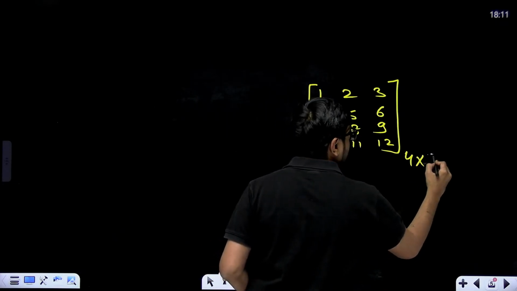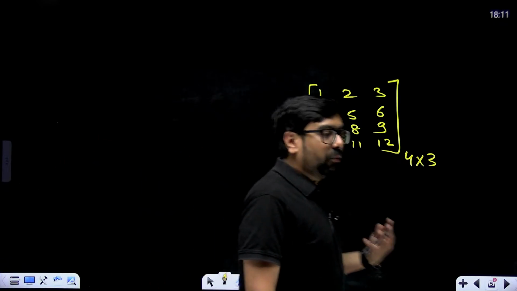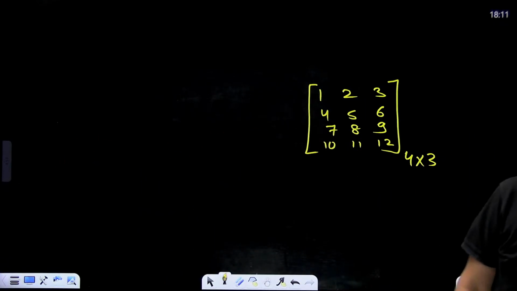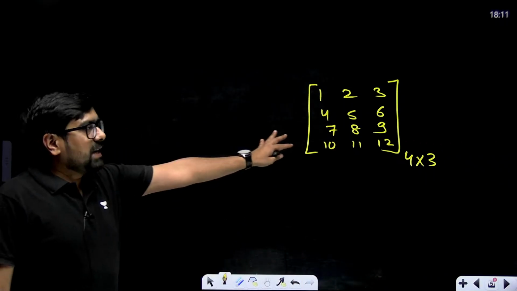So 4 cross 3. We have recently studied this chapter, but today we'll be studying specifically for board exams. We are going to prepare this chapter for our board exams. So let's start with it. Okay, so this is how we define a matrix.